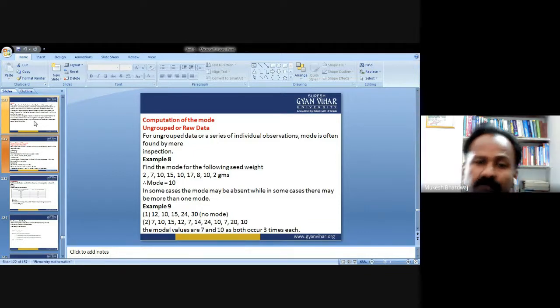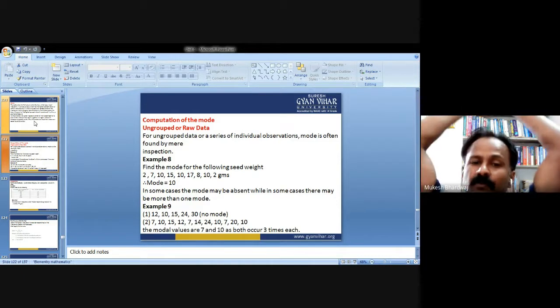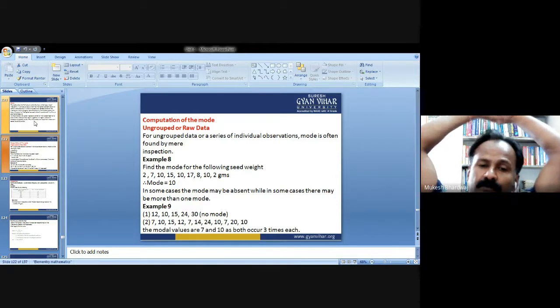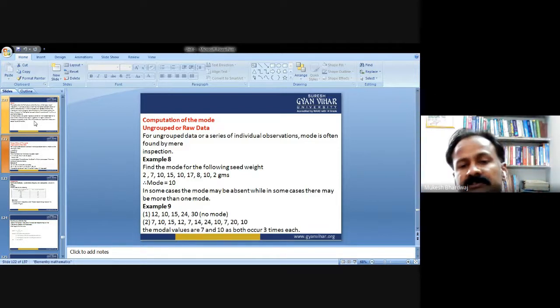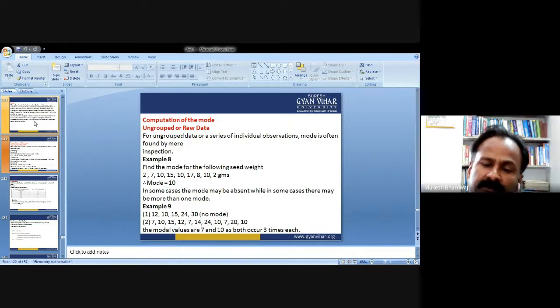So the modal values are 7 and 10, as both occur thrice. So you cannot directly say that 7 alone is the mode or 10 alone is the mode, because both the numbers occur thrice, that is, equal in frequency. So these two are the modes.